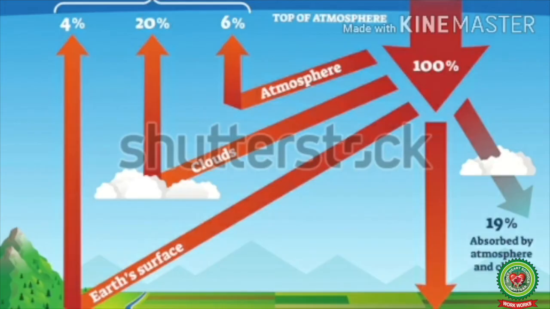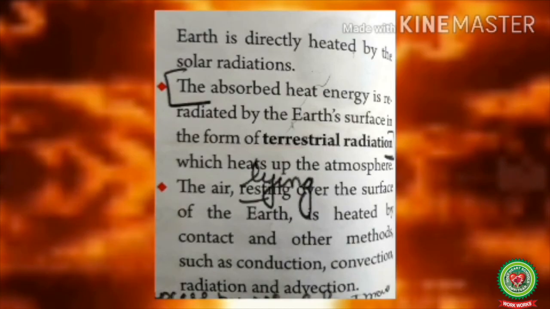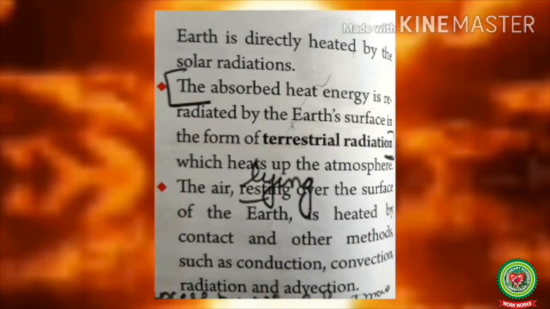So now let's read. Heating of the atmosphere. The sun is the most important source of heat for the atmosphere, but the atmosphere is not directly heated by the rays of the sun. As we have already learned, during the process of insolation, much of the heat is absorbed by clouds, dust particles, atmospheric gases, etc. The Earth's surface, being solid, absorbs the incoming solar radiation. Thus, the surface of the Earth is directly heated by the solar radiation. The absorbed heat is re-radiated by the Earth's surface in the form of terrestrial radiation, which heats up the atmosphere.